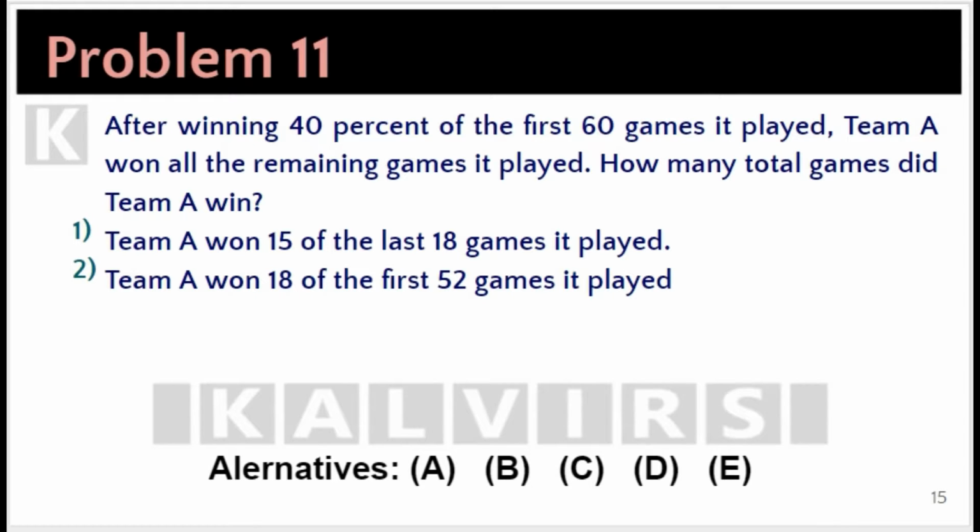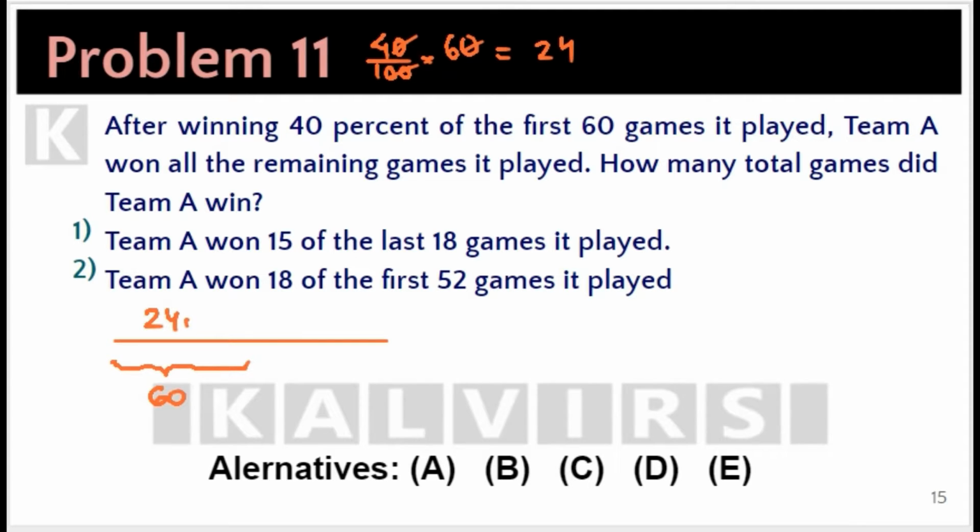After winning 40% of the first 60 games it played, Team A won all the remaining games it played. How many total games did Team A win? So, according to the question's theme, 40% of the first 60 games they played were won, 24.